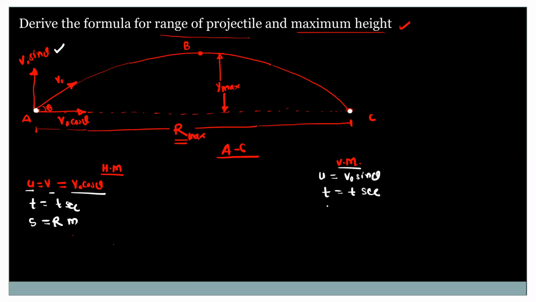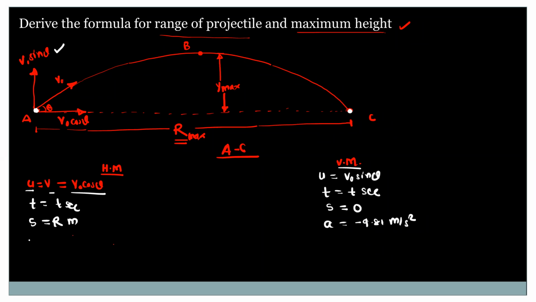Then the displacement in the vertical direction from point A to C. If you observe this, A and C are lying in the same horizontal plane or same line. So S will be 0, net displacement. And acceleration, this value is equal to minus 9.81 meter per second square.